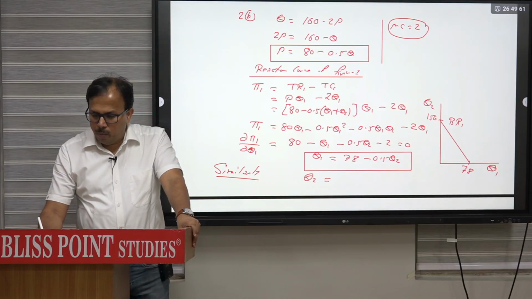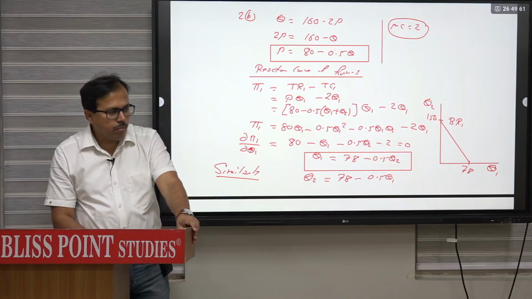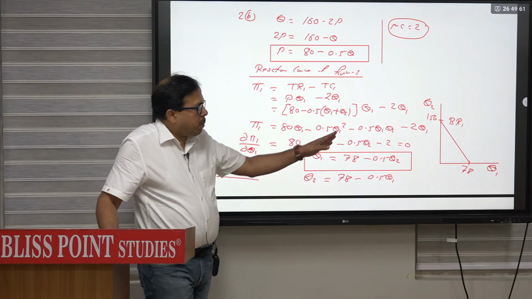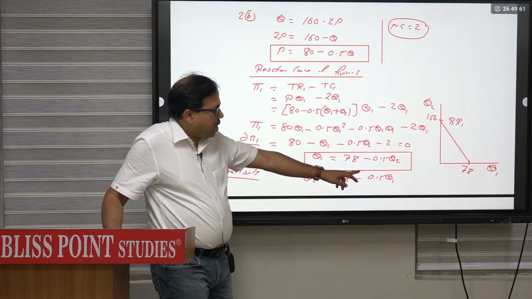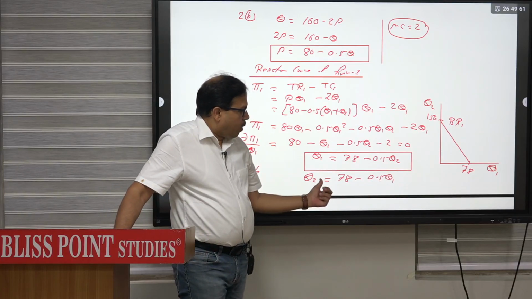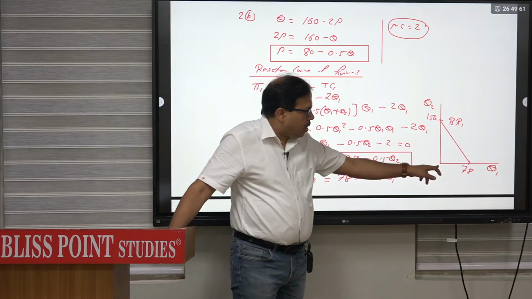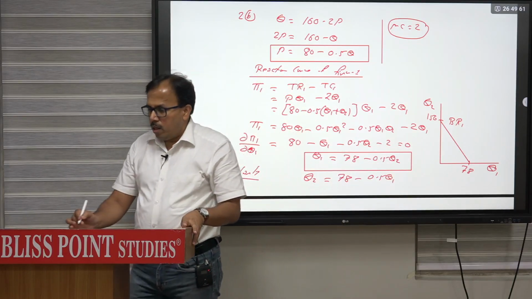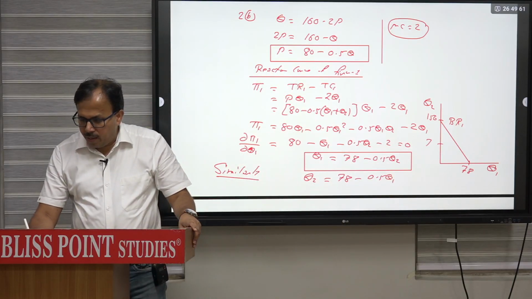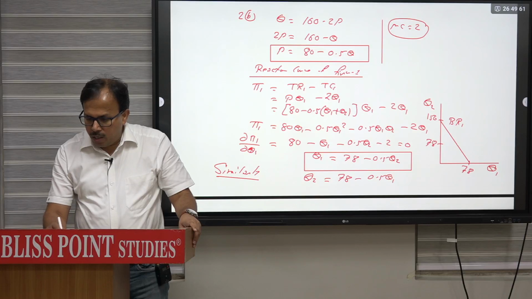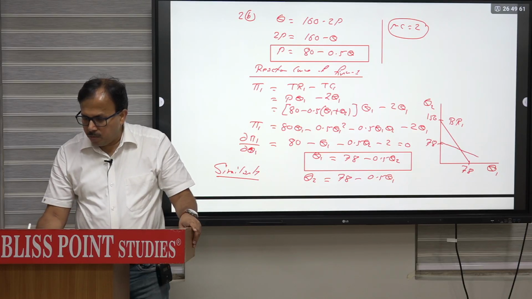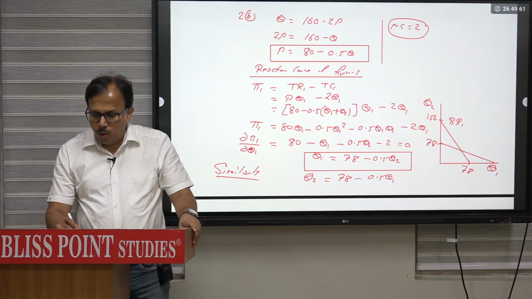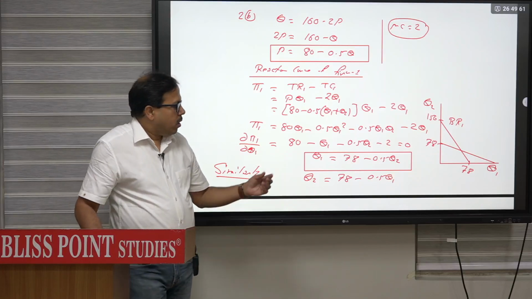That means Q2 will be equal to 78 minus 0.5 Q1. Same equation will come, but on plotting it will be different. Now if we put Q1 as 0, then the value of Q2 will be 78. That means if Q1 is 0, Q2 will be 78. Mark this number here. Here you will write 78, and here the intercept will be 156. So now you have two equations and two unknowns.